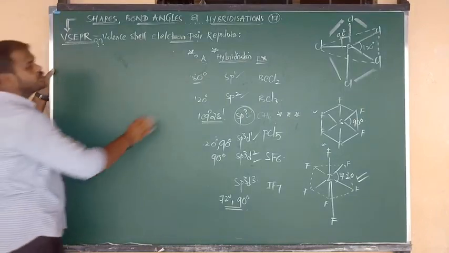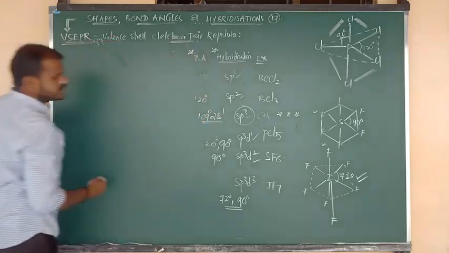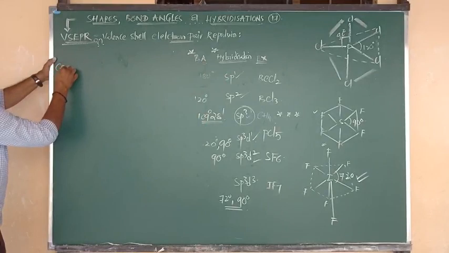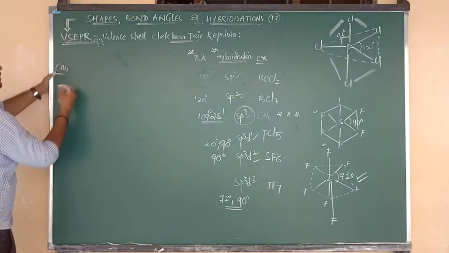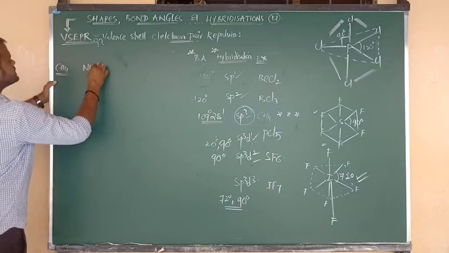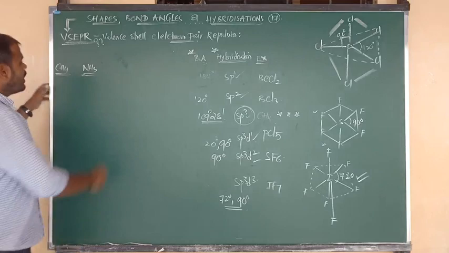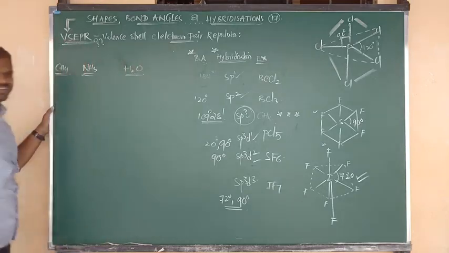3 examples I am going to consider here. How many examples, beta? 3 examples. So number 1, I am going to consider methane. One more I am going to consider, that is ammonia. You know this formula very well, NH3. And one more molecule I am going to consider, that is the water molecule.